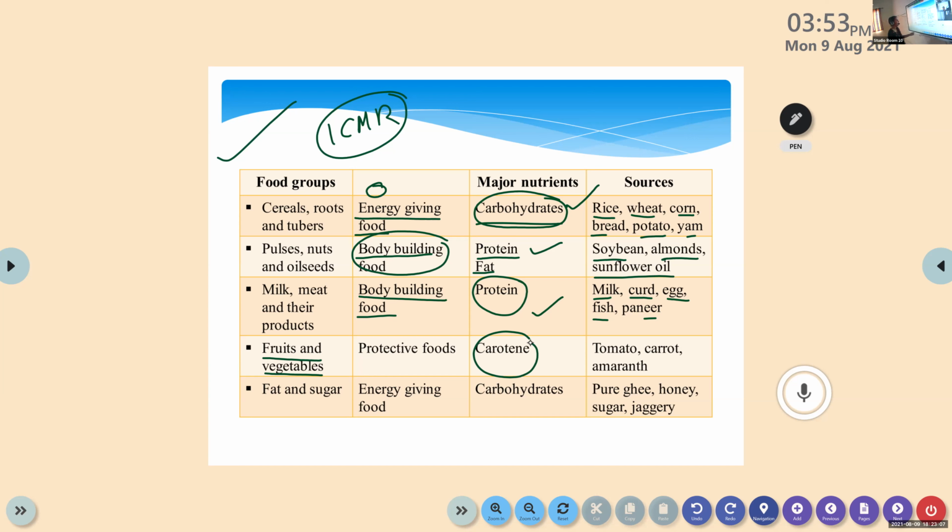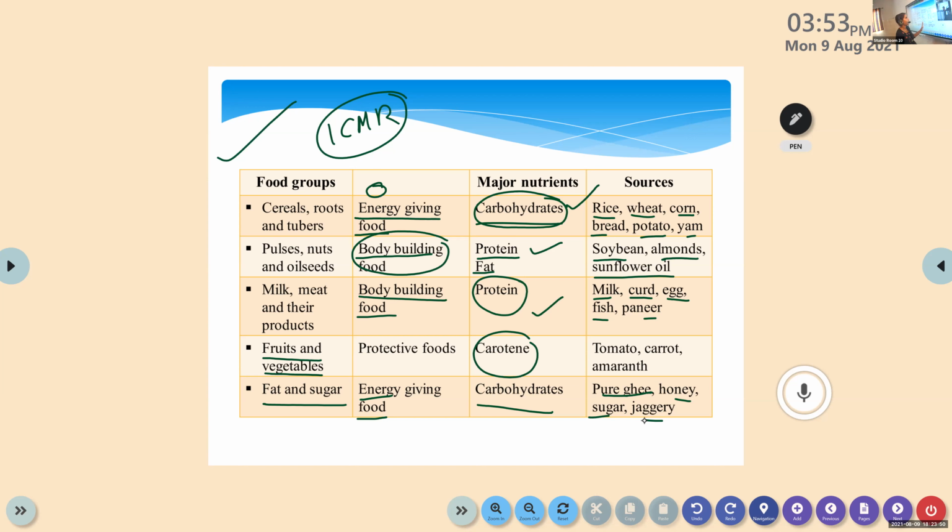Is it clear? Then we have the last category, that is fat and sugar. Again, this provides energy. Whenever we consume fat or vegetable oil, the normal oils, they provide energy to our food. Why do we include all these things? To improve the taste. Then again, the major nutrient present in fat or oil or sugar, jaggery and all, that is carbohydrate. Other than this, for example, jaggery is a good source of iron, right? But carbohydrate is the major nutrient. Pure ghee, honey, sugar, jaggery are some common sources of fat and sugar. Is it clear?